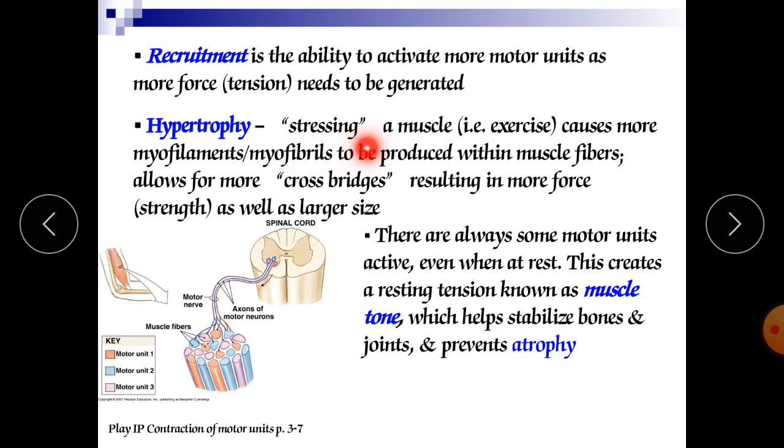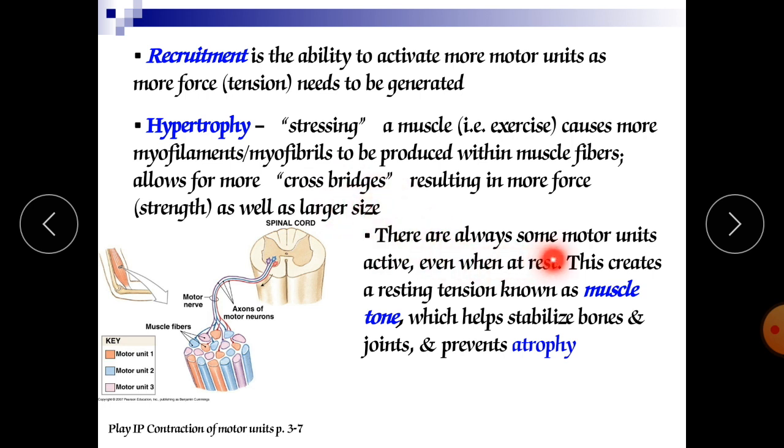Hypertrophy is stressing a muscle. When you are doing exercise, we are giving stress to the muscles, which causes more microfibrils to be produced within the muscle fibers. This allows for more cross bridges, meaning more contraction, resulting in more force and strength as well as larger size. So when you are in the gym doing more and more exercise, more cross bridges will occur, and more contraction and relaxation of our muscle will occur.